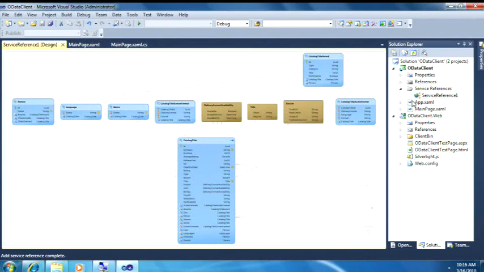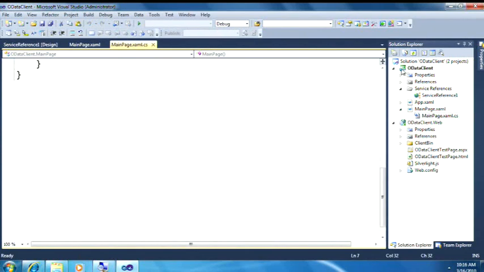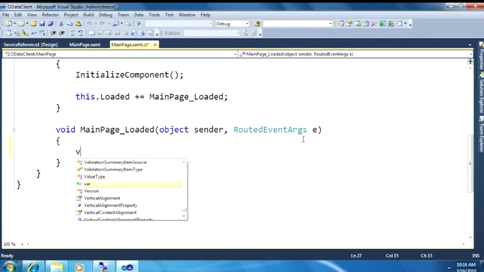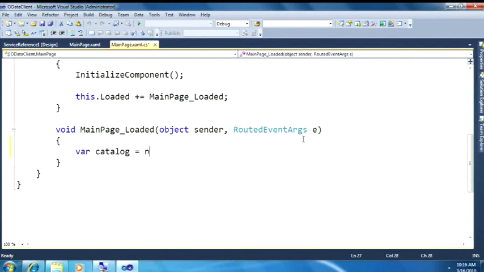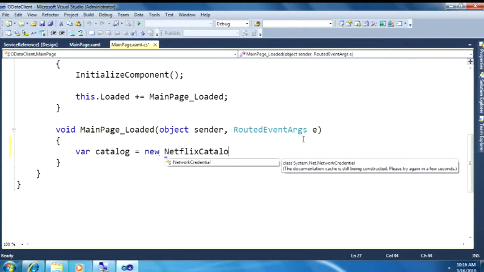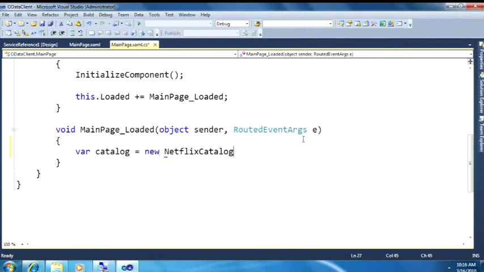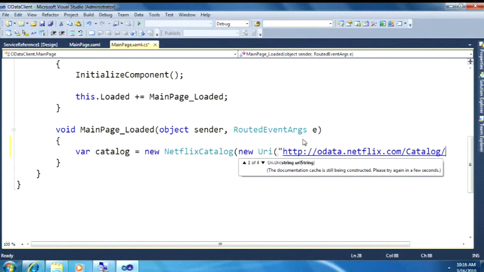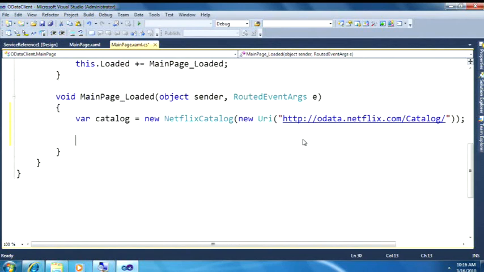And so what Jonathan's going to do now is we're going to write some code against it. And how we're going to do that is Jonathan is just going to go into the page load function, and he's going to create an instance of the generated proxy that we have and specify the URL of the Netflix catalog that we were just using. And once he's done that, he's going to issue a query. And the way he's going to issue a query is using the mechanism inside of the .NET framework that we all know and love in order to write queries, which is LINQ.